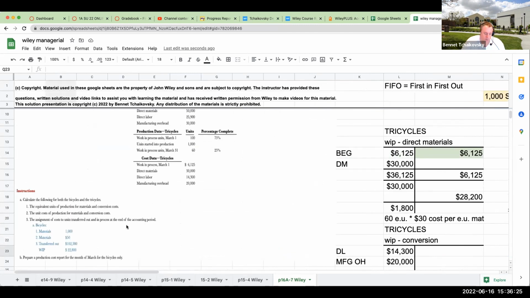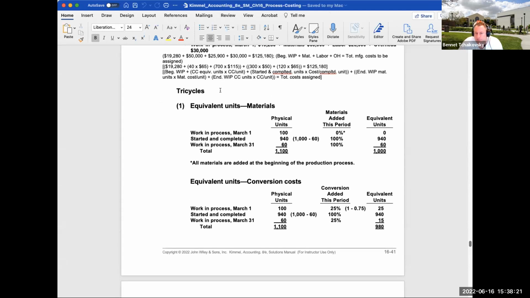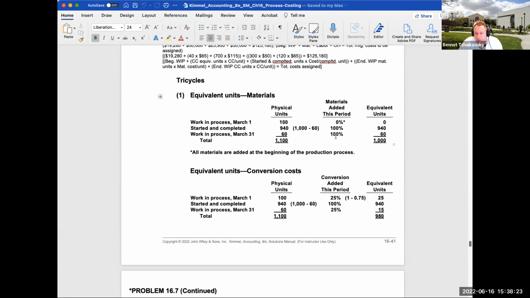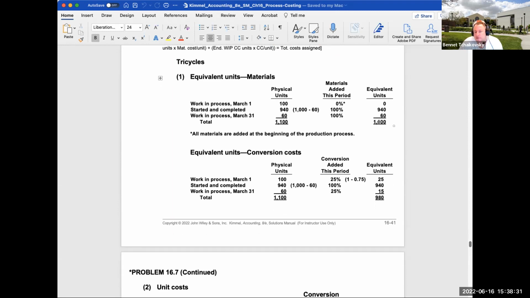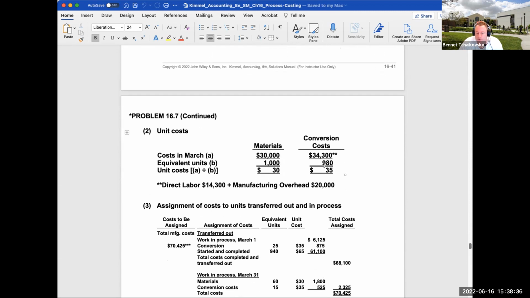Let's take a look at what the problem is asking us to do. It's asking us to prepare for the bicycles only, but we decided to go crazy and basically do both. Let's take a look at our solutions and see if we're close on these other parts. So here we go. We're now looking at the tricycles. We came up with these values for the direct materials equivalent units because they were all added at the very beginning of the period. This is going to be 1,000, which is what we had. We had 980 here, and here are our costs per equivalent unit.